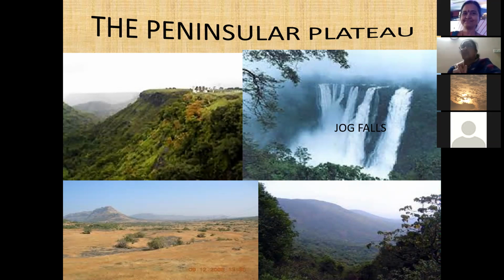Doab. Do means two. Ab means water. Two waters, that means the Beas and Sutlej, they are called Doabs. That is one feature.